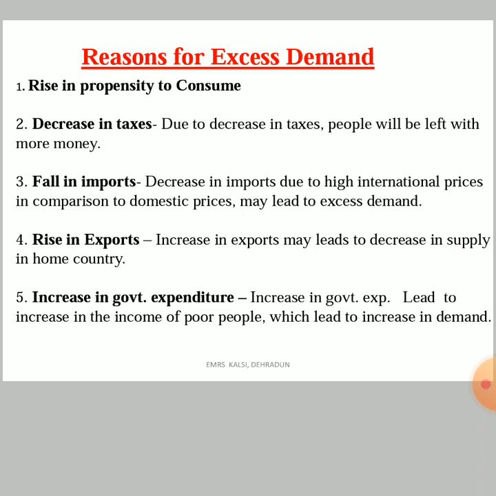The government exported that good limitlessly, meaning the requirement in the home country was not fulfilled, because exports were more as compared to the demand in the home country.